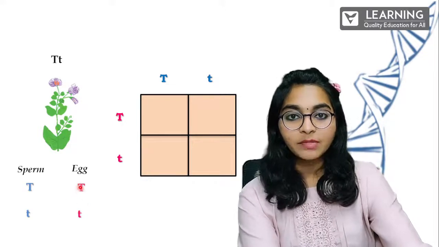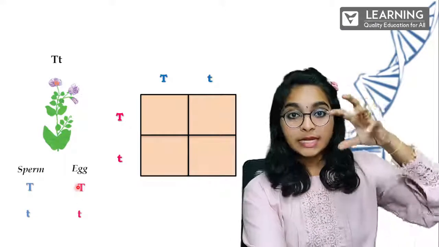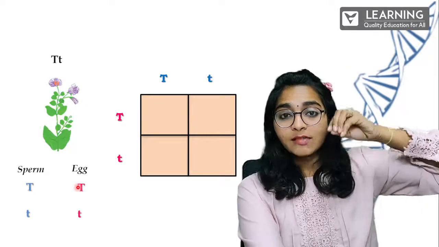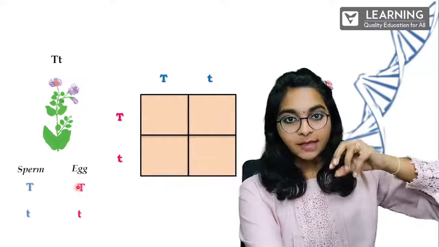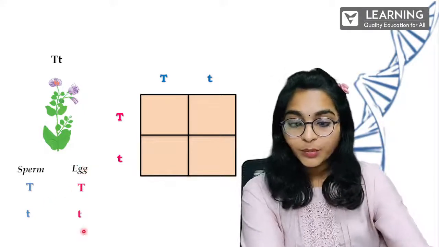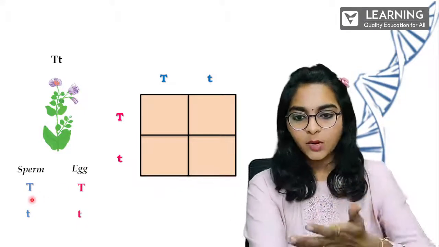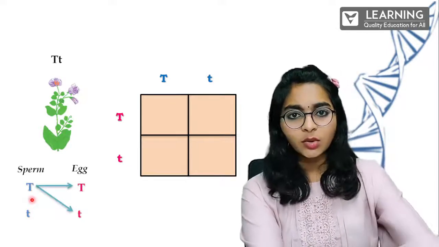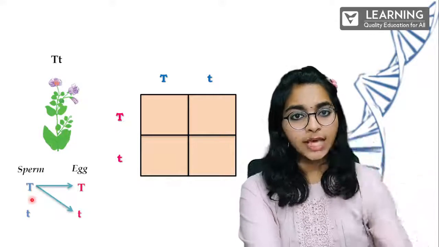Tall T is something which will have the dominant trait in that particular egg, and small t will have a recessive trait in its egg. Now the fertilization is going to happen here, the process where sperm fuses with the egg.